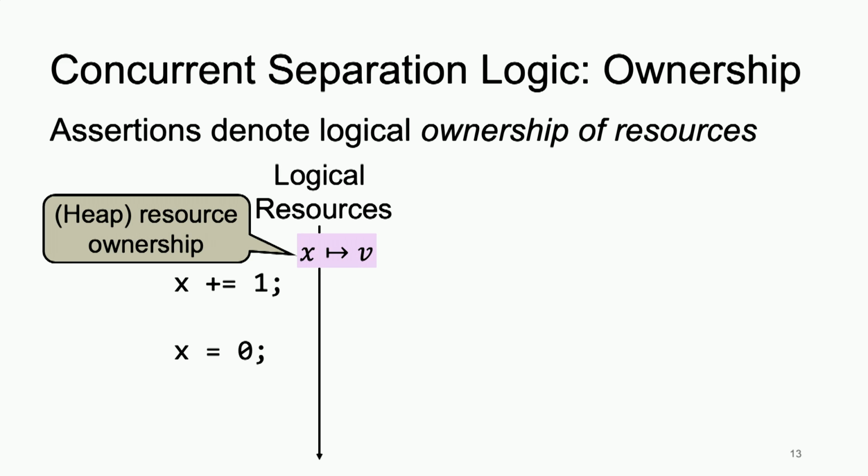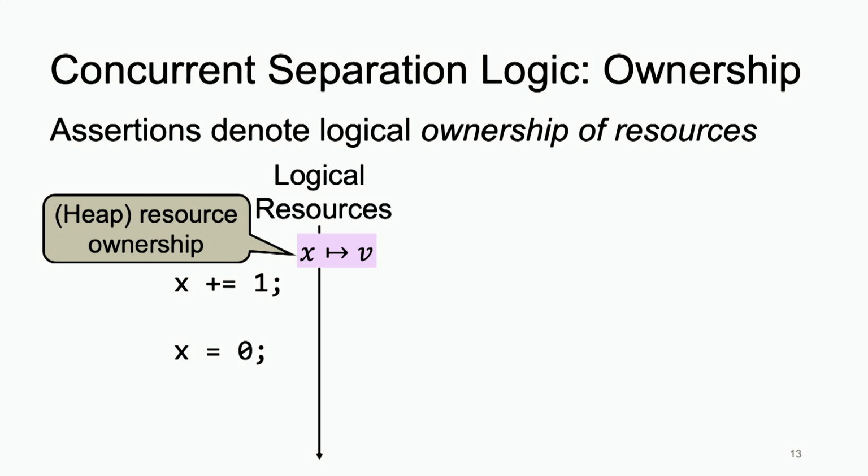The particularly important assertion is the points-to relationship, which says two things. It says what value is associated with the variable x, but it also gives the holder, the current thread, exclusive ownership of that particular resource.